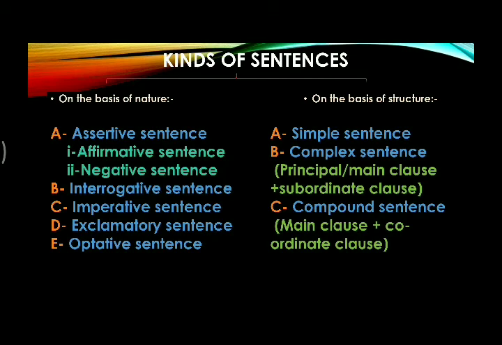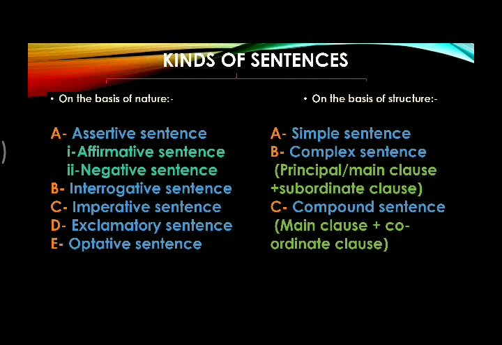Now we see the kinds of sentences. We can divide sentences on two bases and we can find kinds or types of sentences. The first basis is on the basis of nature. On the basis of nature, there are 5 kinds of sentences. First is assertive sentence, that consists of affirmative sentence and negative sentence. Second is interrogative sentence. Third is imperative sentence. Fourth is exclamatory sentence. And fifth is optative sentence.